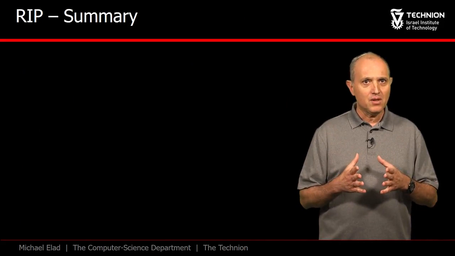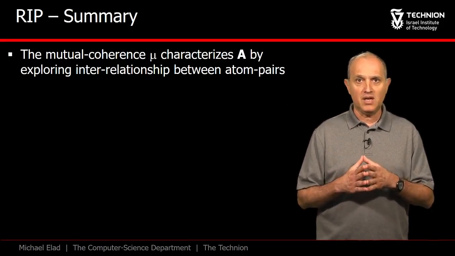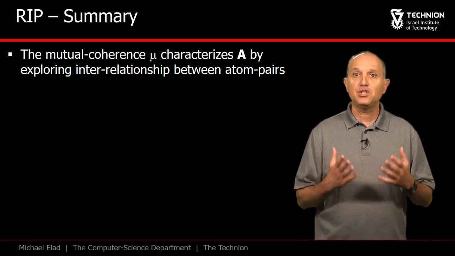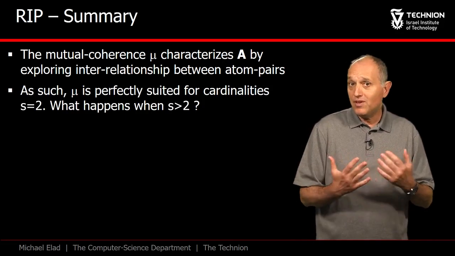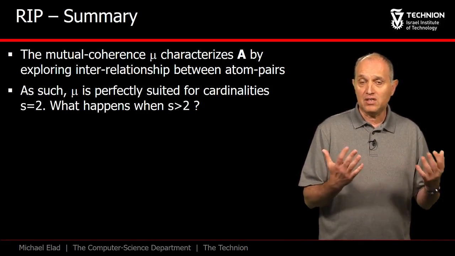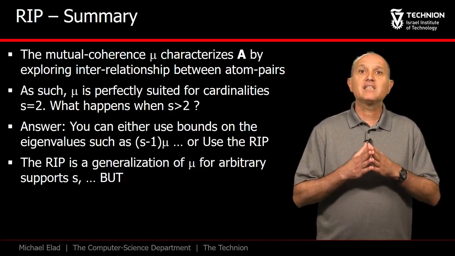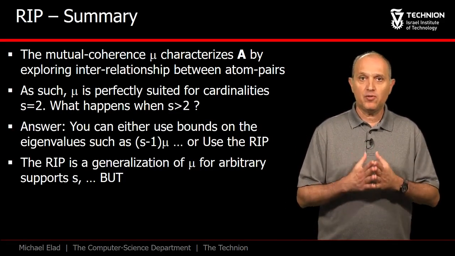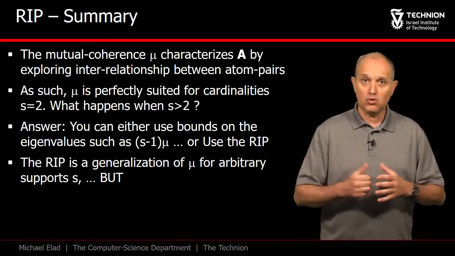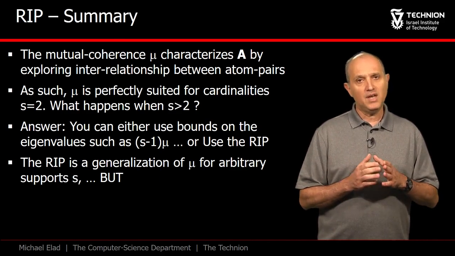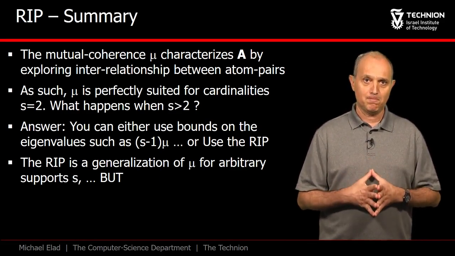What does this mean? Well, the mutual coherence was our attempt to characterize the behavior of the matrix A, and it did so by considering relationships between pairs of atoms from A. In that respect, mu is a perfect description for the case of cardinality 2. What about S bigger than 2? The RIP extends its view to any group of S atoms, and thus serves as an effective generalization of the mutual coherence.